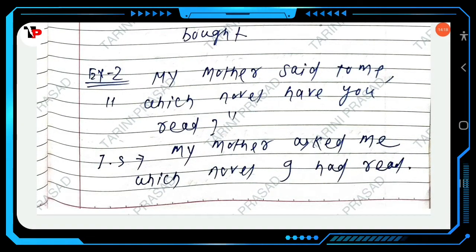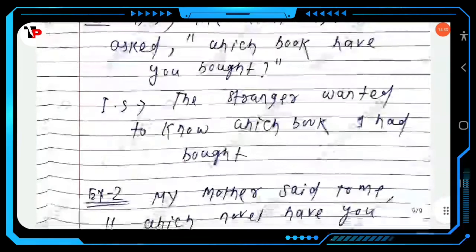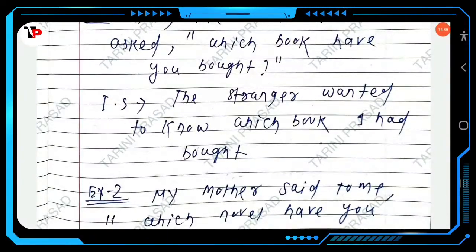Then next example 2. My mother said to me, "Which novel have you read?" My mother asked me which novel. So here WH word plus noun, subject, here past perfect. Clear? Which novel I had read. So this is all about present perfect. If the reported verb is in the present perfect, then the present perfect will change into past perfect.